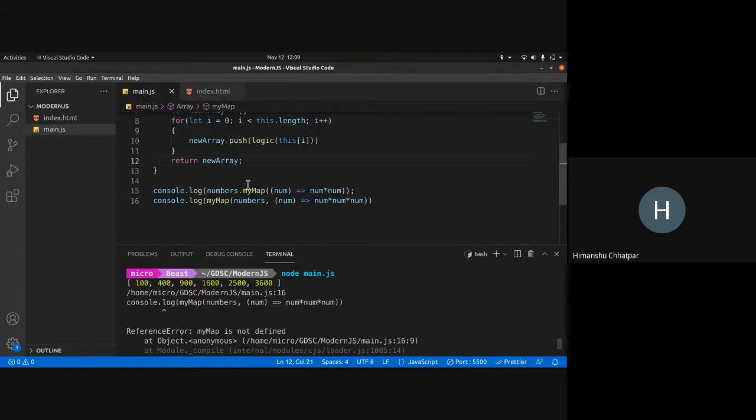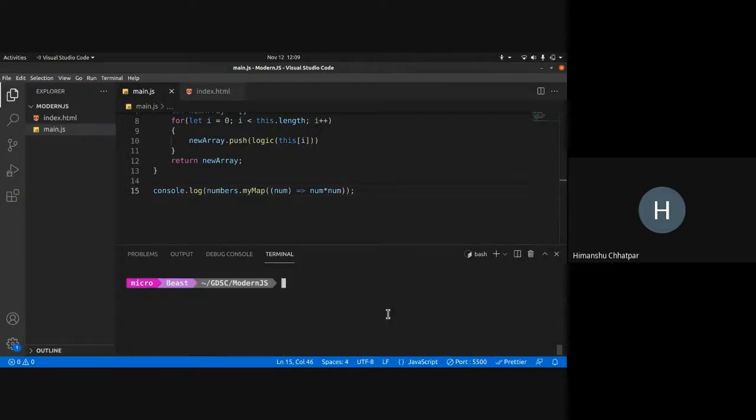My map is notified. Okay, sorry. This piece of code is wrong because my map doesn't work this way now. So that code is wrong. But this is how it works. So essentially, this my map is now a method on numbers. On in fact any array.